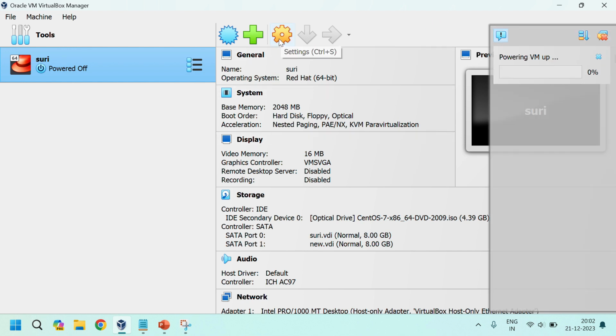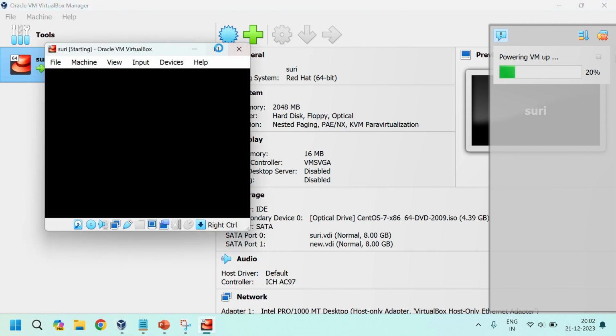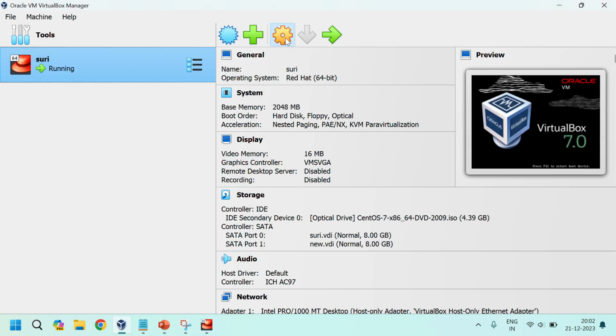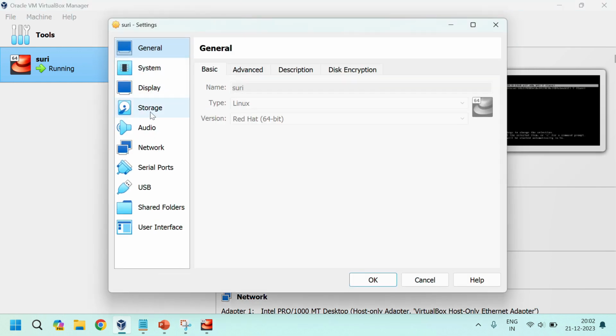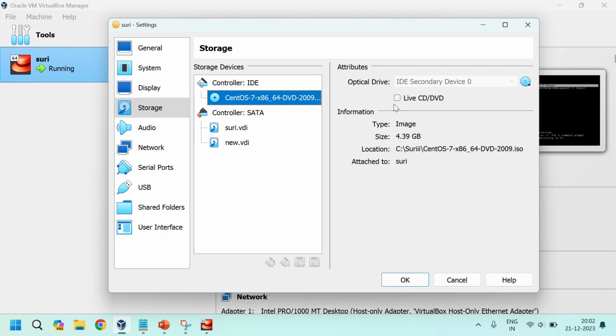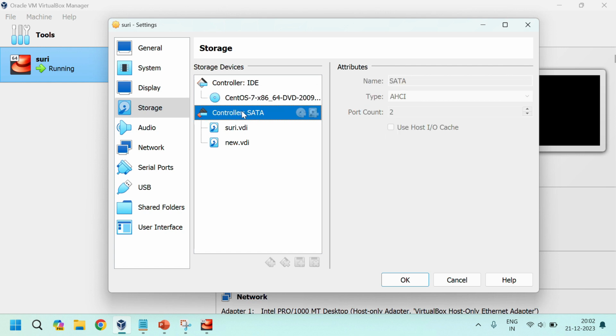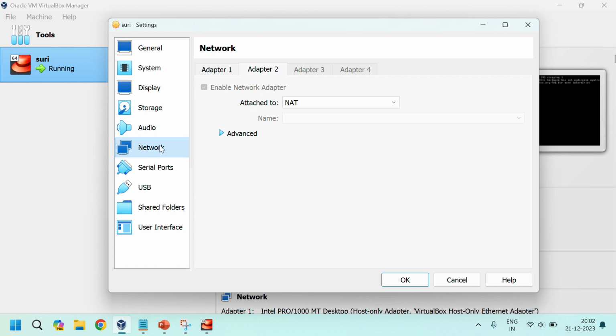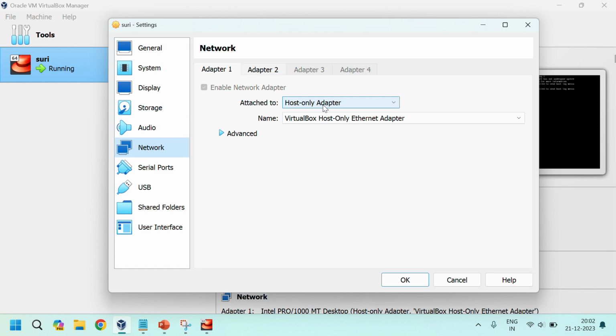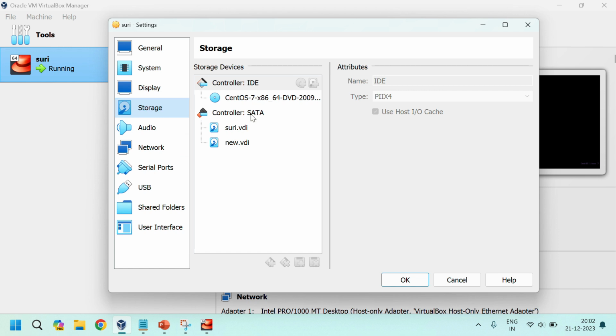Before starting this machine, you need to update some settings. Go to settings. In storage, you need to map the ISO image, and you can add an additional hard disk to the storage. And in network, you can add the second adapter as NAT and also a host-only adapter. Make sure these settings are updated before doing this practice.